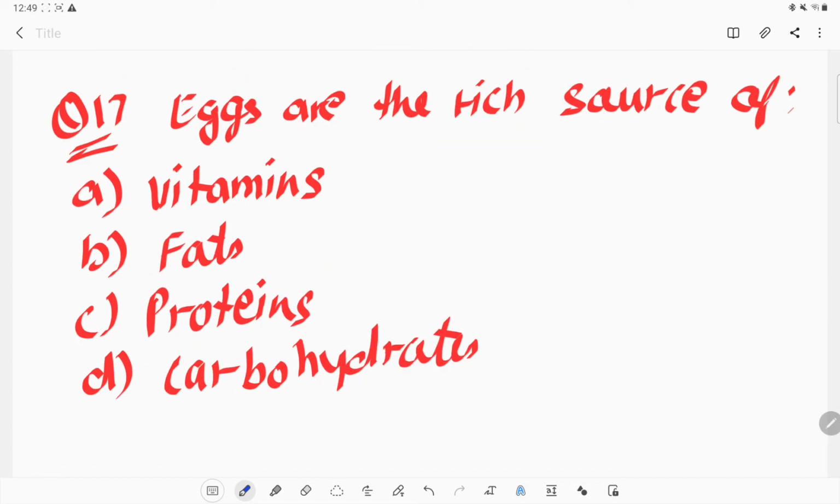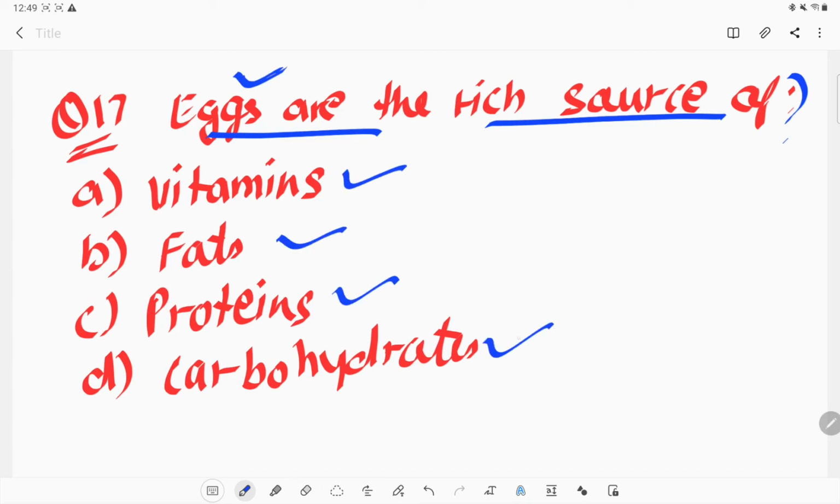Now next question is, eggs are the rich source of what? What is present in the largest quantity in eggs? Which of these: vitamin, fat, protein, or carbohydrate? Eggs are always a rich source of protein. As you have seen, a person who goes to the gym or wants to transform their body into a bulky body requires more protein.